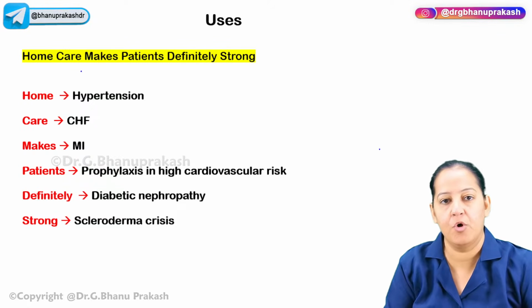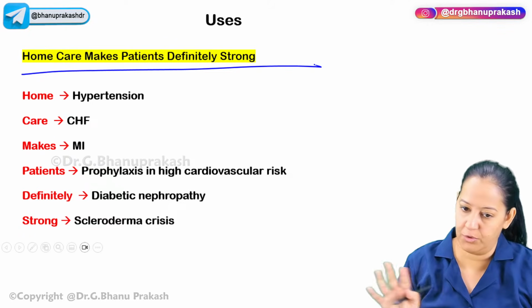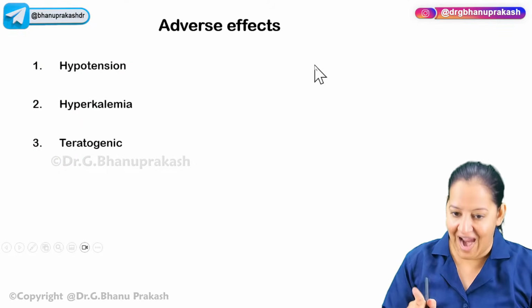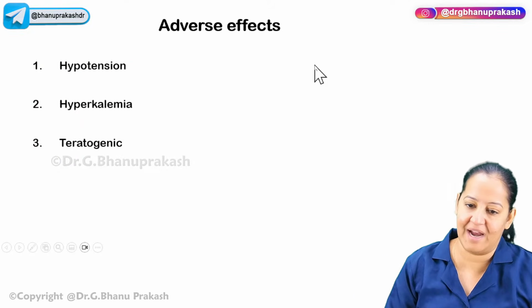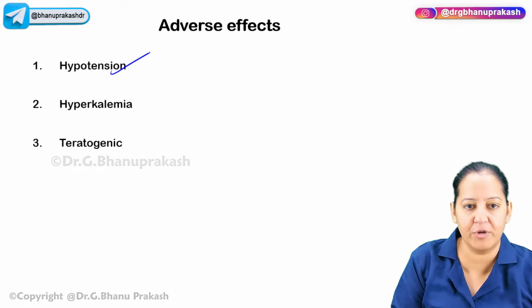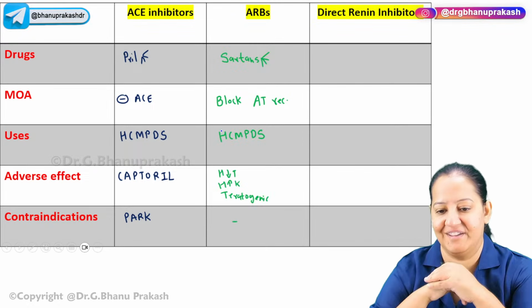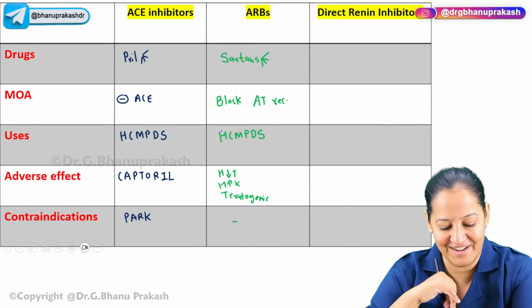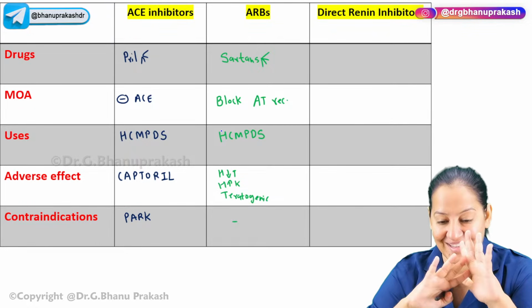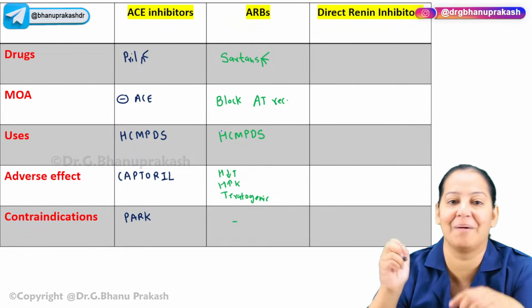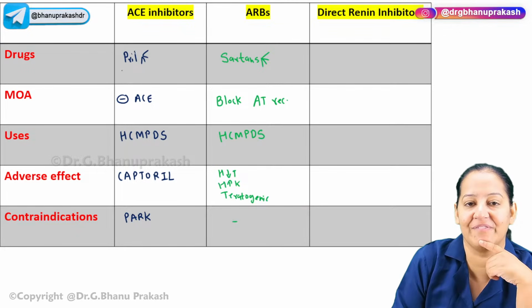Uses are the same. The same uses are there. For adverse effects, remove these three adverse effects. The remaining are hypotension, hyperkalemia, and teratogenicity. So these adverse effects are the same. You can see we are done with these two categories. We are done with this chapter also. Please compare. You can see here the suffix is pril.